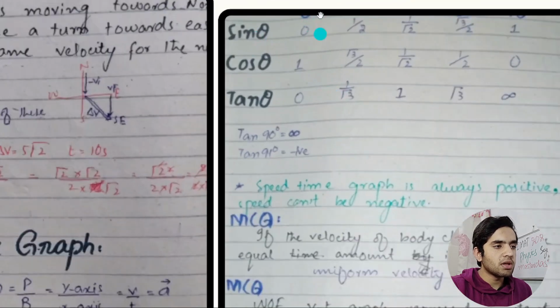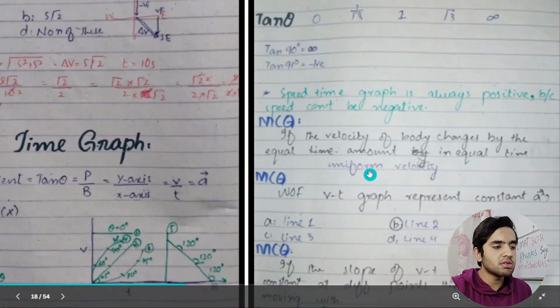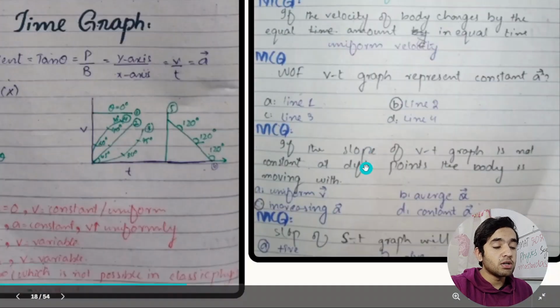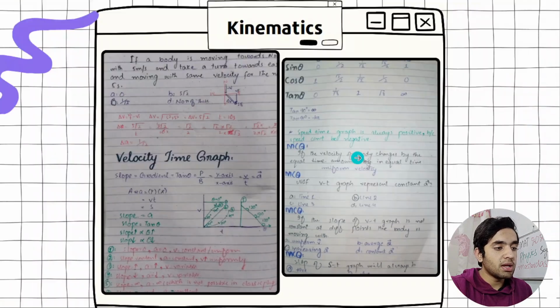Like sine, it's hidden. Sine 0 is equal to 0. Sine 30 is equal to 1 by 2. Sine 45 is 1 by under root 2, and similarly the others. You need to remember all these. And I have written some examples, sorry, MCQs. These are very, very, very good MCQs. Just read them, you will understand.